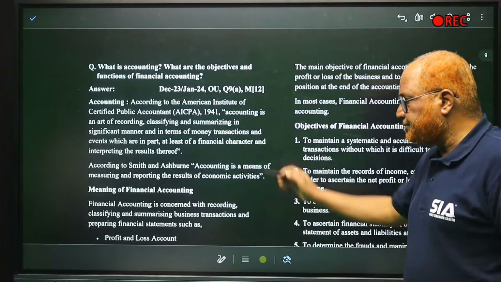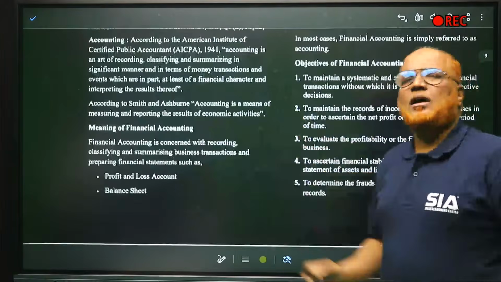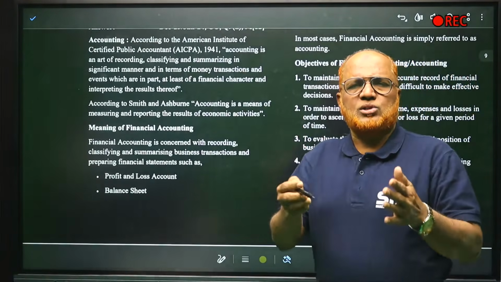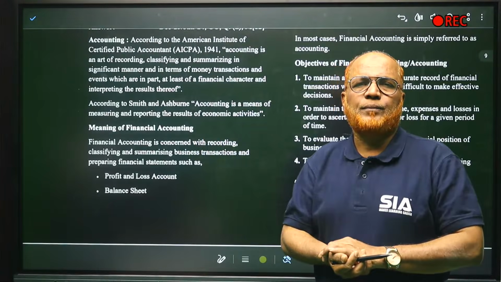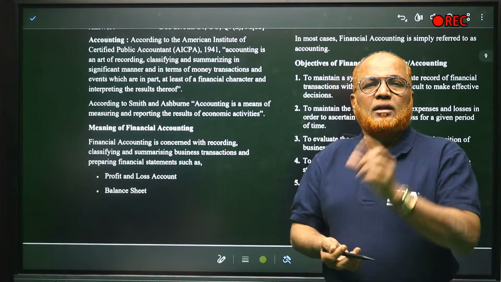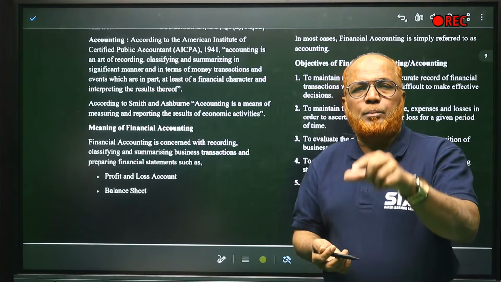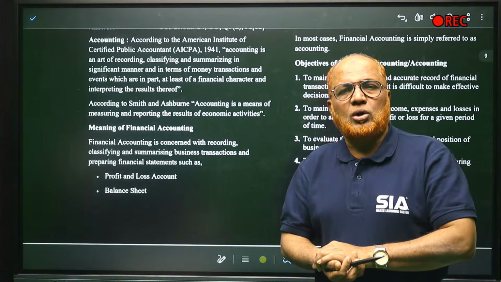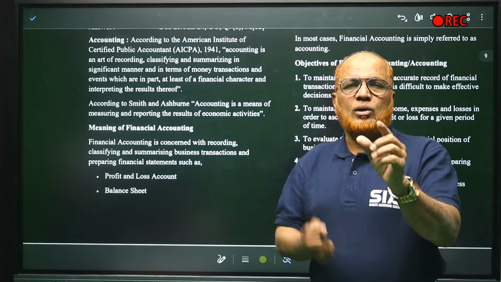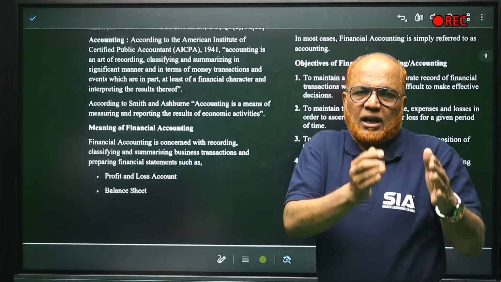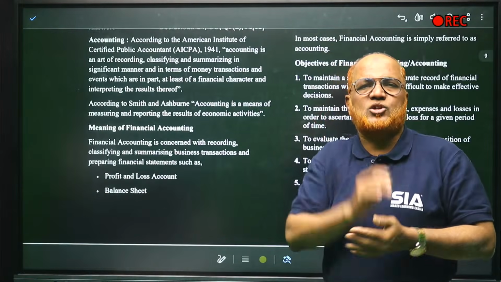That is called accounting. Now, accounting is of different types: financial accounting, cost accounting, management accounting, corporate accounting. So many types of accounting are there. What is financial accounting? The accounting which is concerned with preparing the profit and loss account and balance sheet. The accounting made for preparing the profit and loss account and balance sheet is called financial accounting.